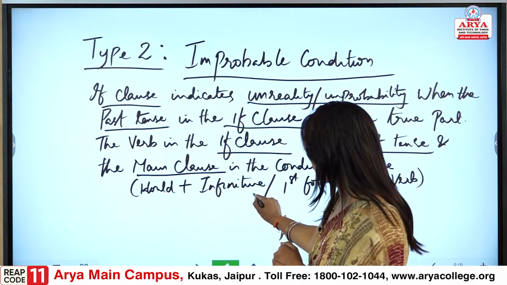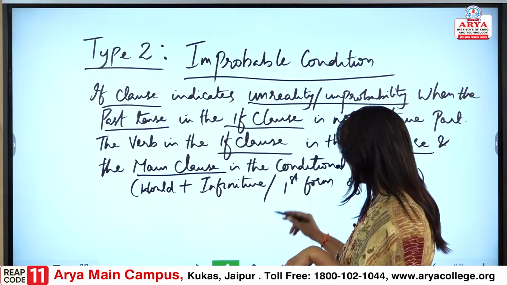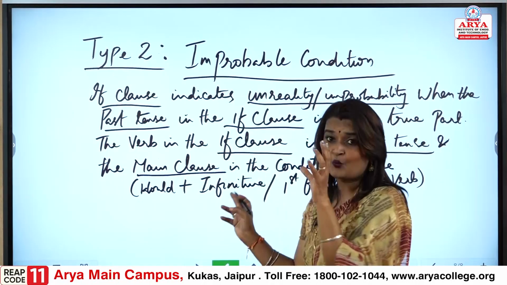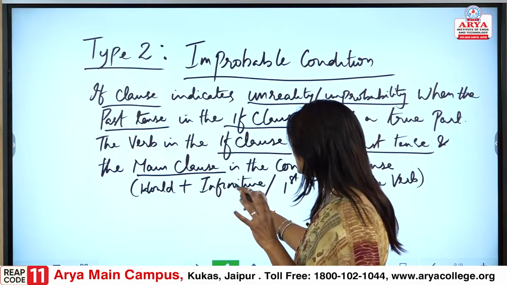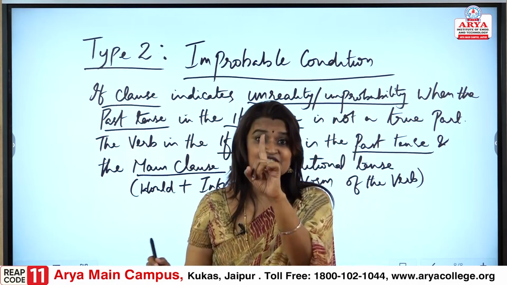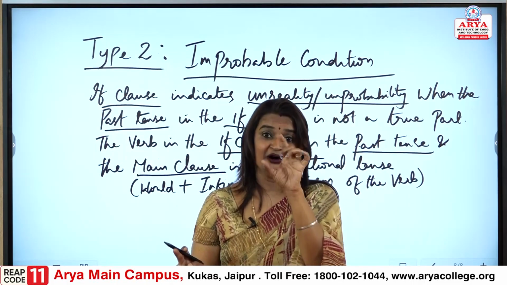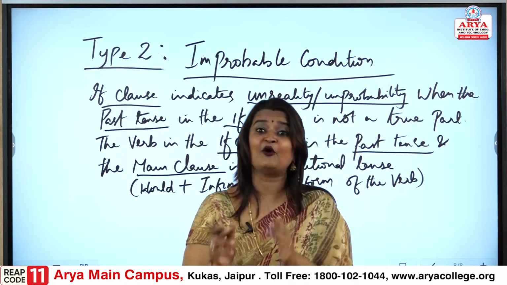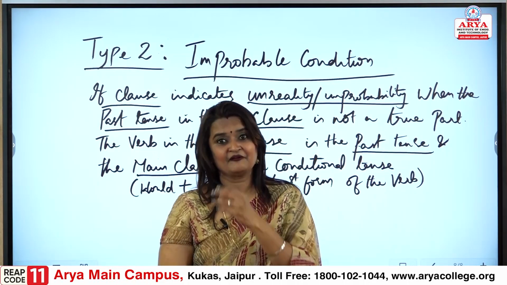It is would plus infinitive, and that is why they call it the conditional tense. Would plus the infinitive, the first form of the verb.